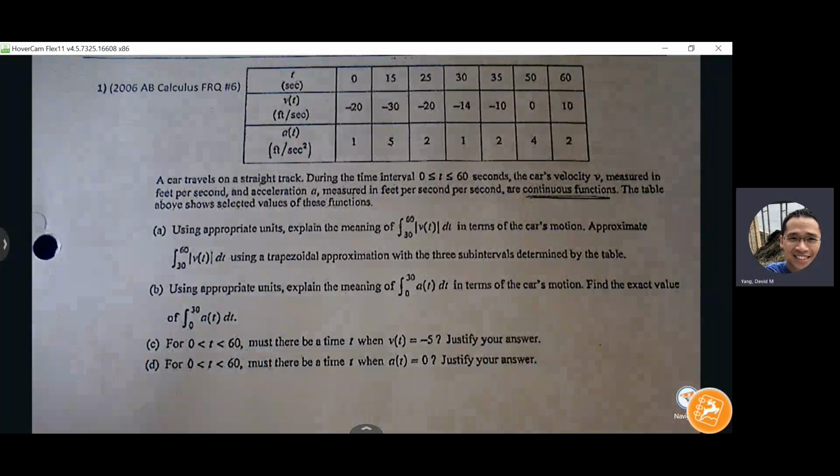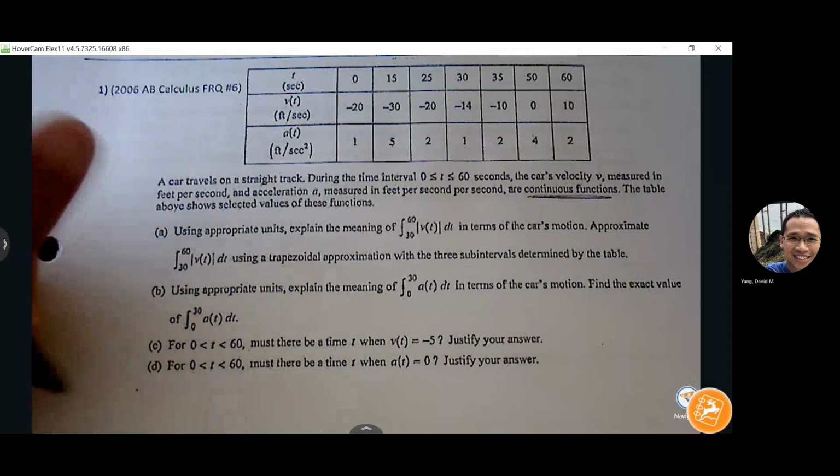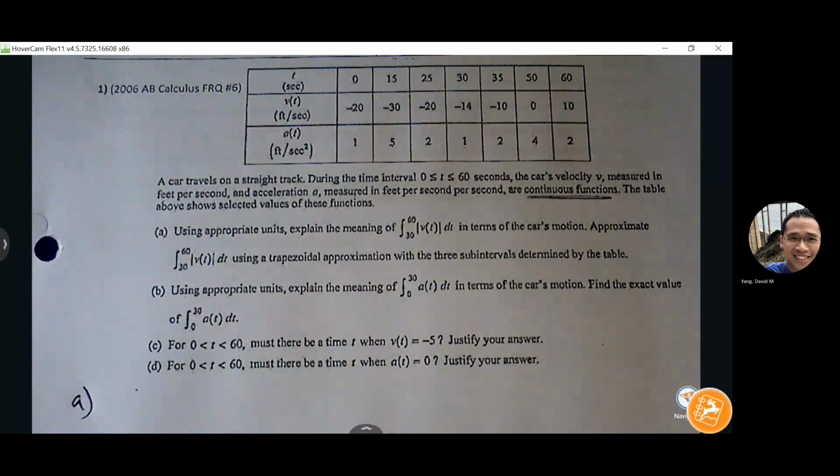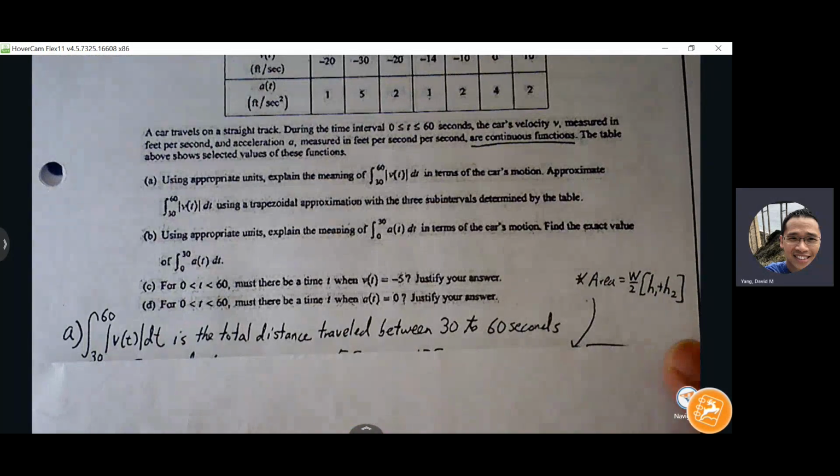Okay, so part A. Part A, we know that we can say that the integral from 30 to 60 of the absolute value of v of t is the total distance traveled between 30 and 60 seconds.